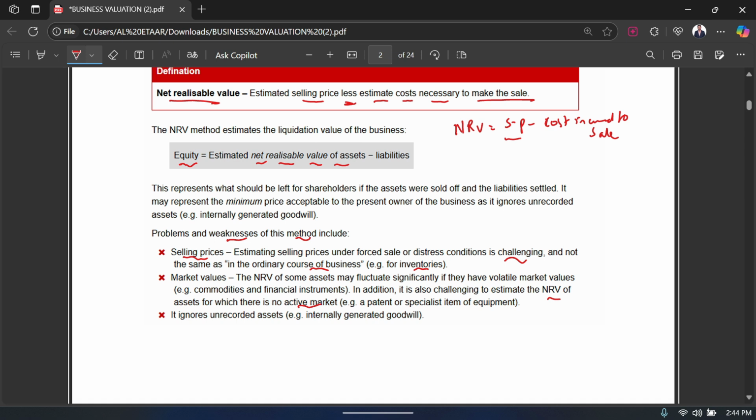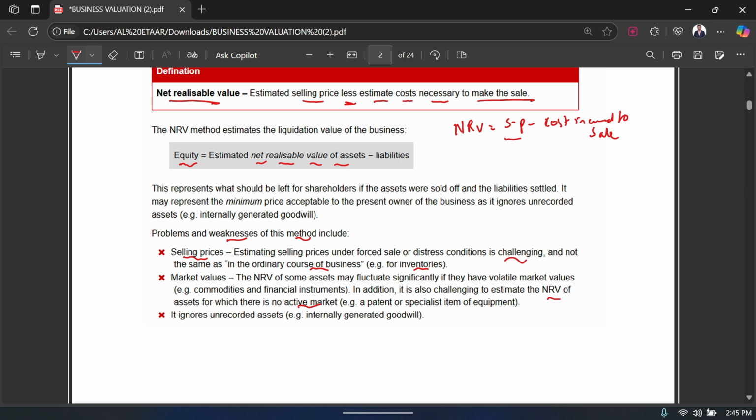This is the point that I explain to my students while studying for the financial reporting exam, the F7 exam. And I usually explain this point over there in much more detail. So the point is that if you do not have an active market for your asset, which means that your asset is not being sold in the market on a daily basis, or it's not being sold on a regular basis, that's what we call not having an active market.